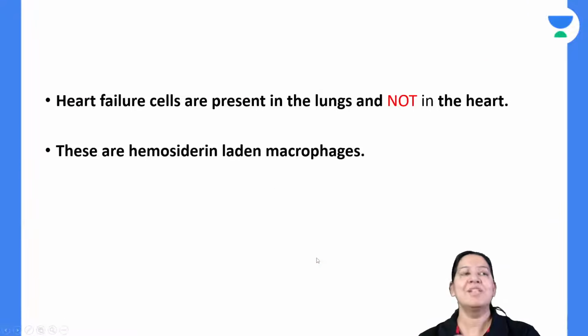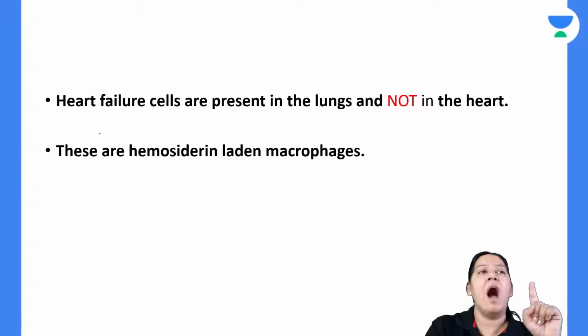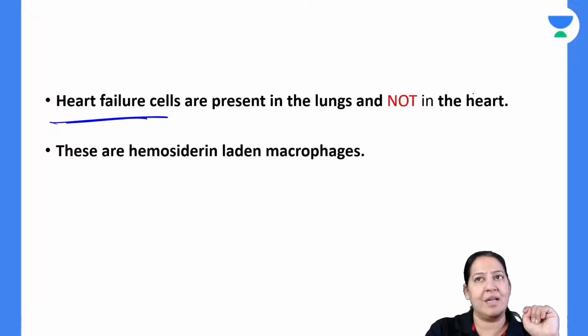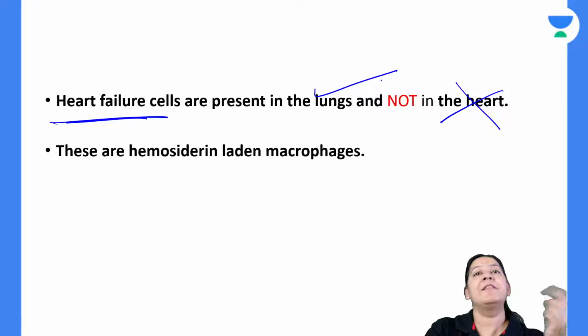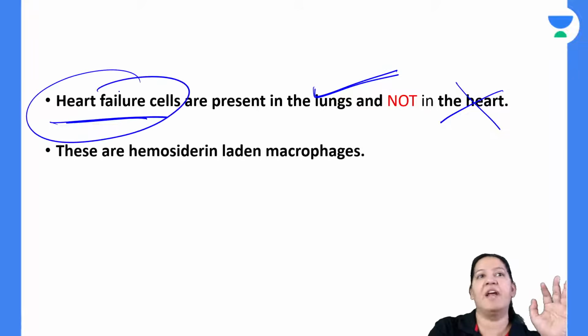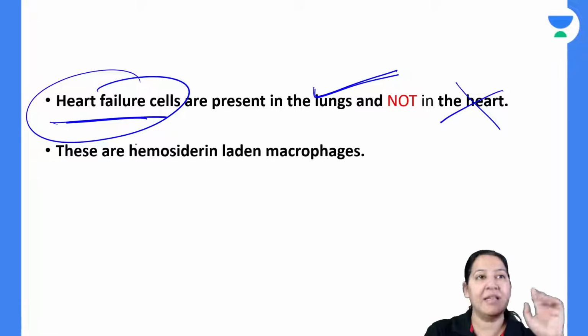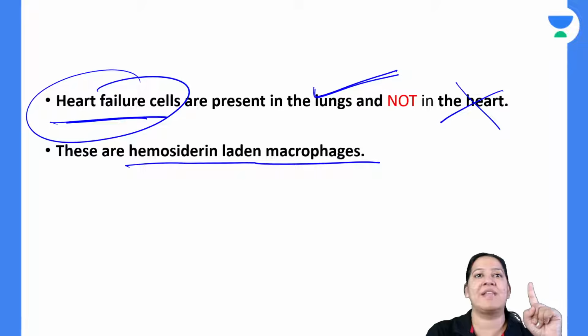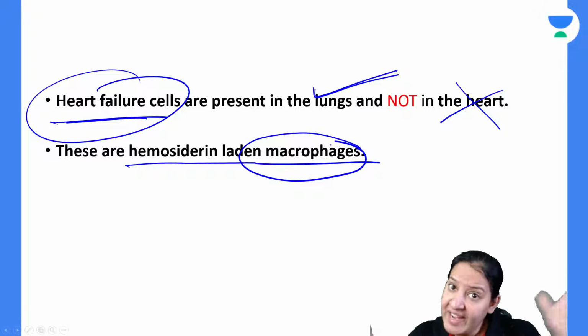I am done with the lung. So please mind my words. Heart failure cells are not present in heart. They are present in lung. They are present in lung in case of left heart failure. That's why they are known as heart failure cells. And these are hemosiderin laden macrophages. Actually, these are macrophages which have eaten the hemosiderin.